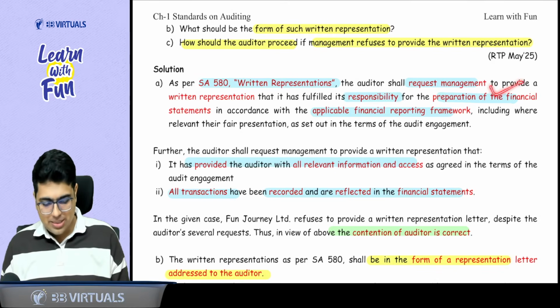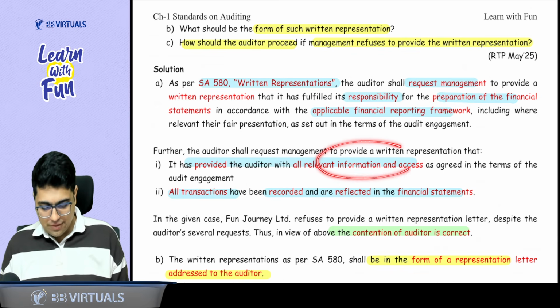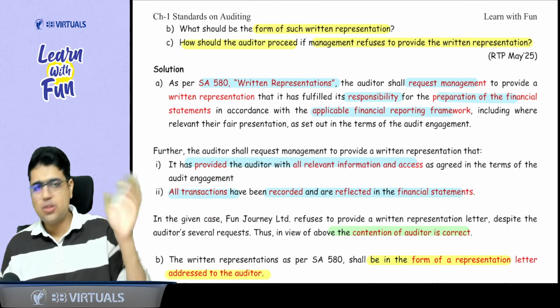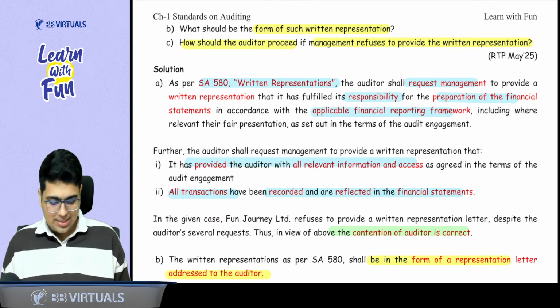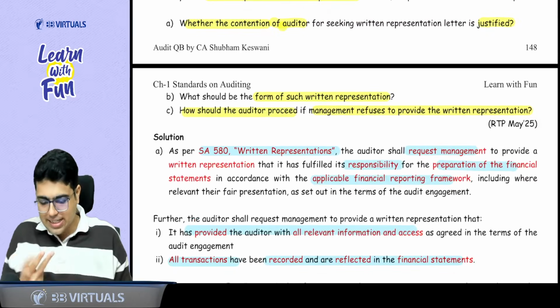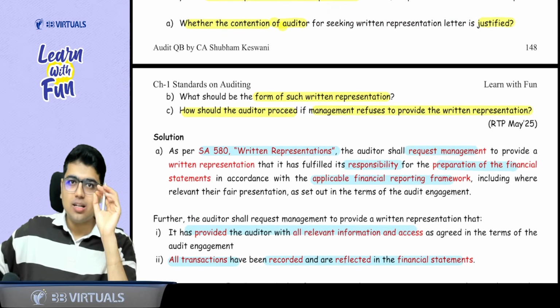Preparation of financial statements as per the applicable FRF, providing the auditor with all relevant information and access, and that all transactions are recorded in the financial statements, the same things which were given in the question. Then just say that the contention of the auditor is correct. Easy peasy. Yes, sir.